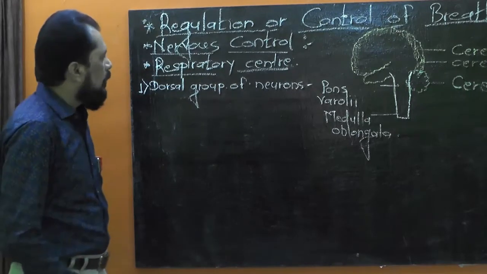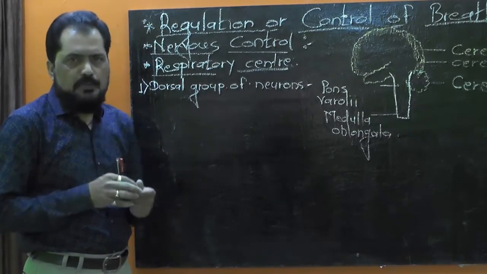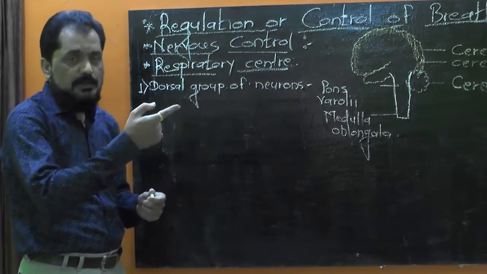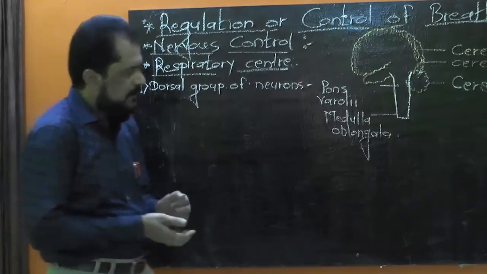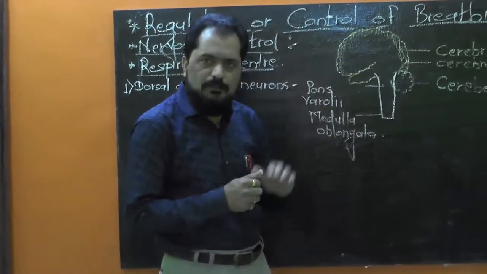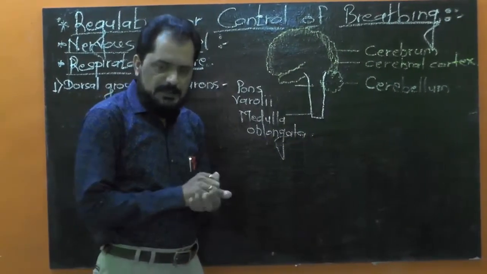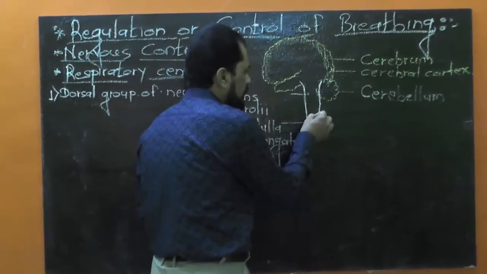Dorsal group of neurons. The dorsal group of neurons is present in the dorsal portion of medulla oblongata. Look at the diagram. Here I have shown the medulla oblongata, and this is the dorsal part, this is the ventral part. Let me show you with the help of red chalk.